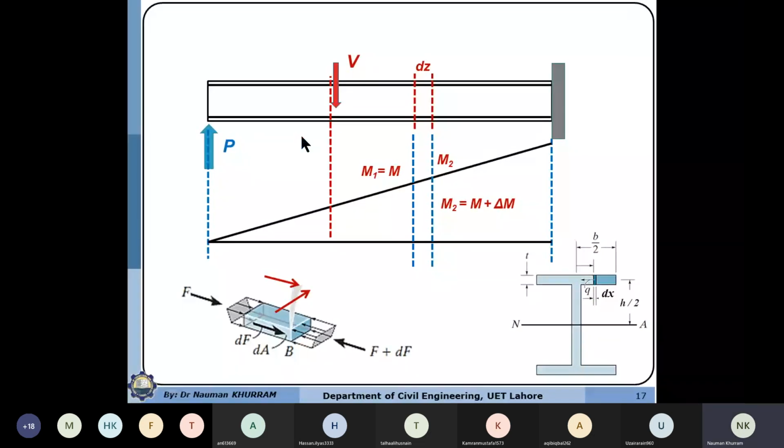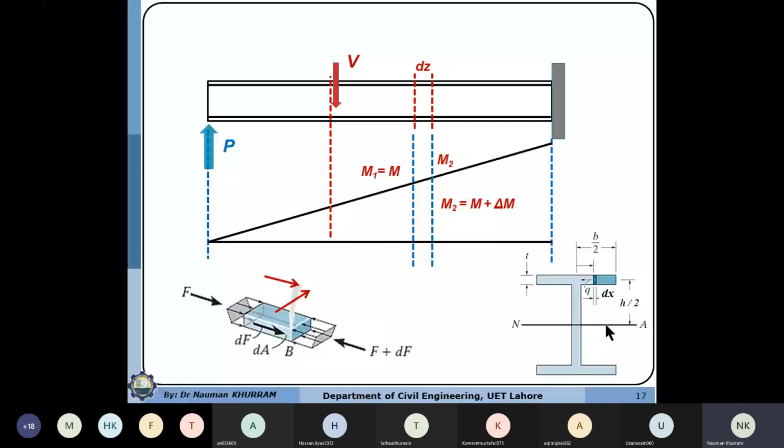So along the length, we want to consider a differential portion of this I section. If I consider a differential segment of the I section whose length is equal to dz, I am considering the longitudinal direction as z and the cross-sectional dimensions as x and y.